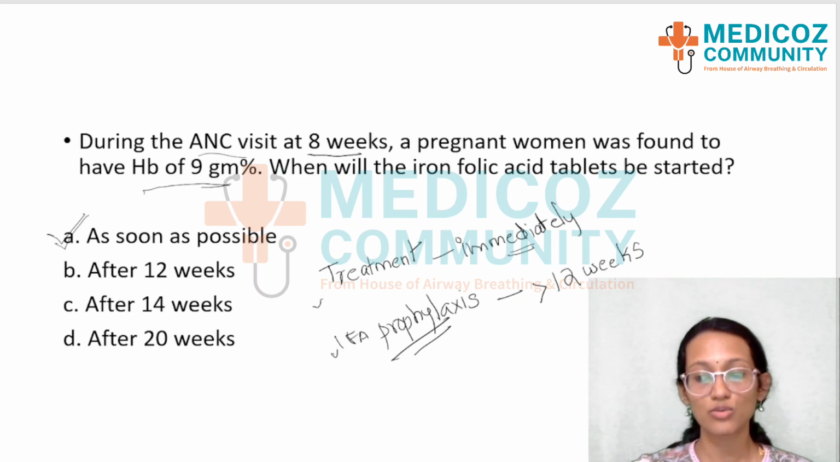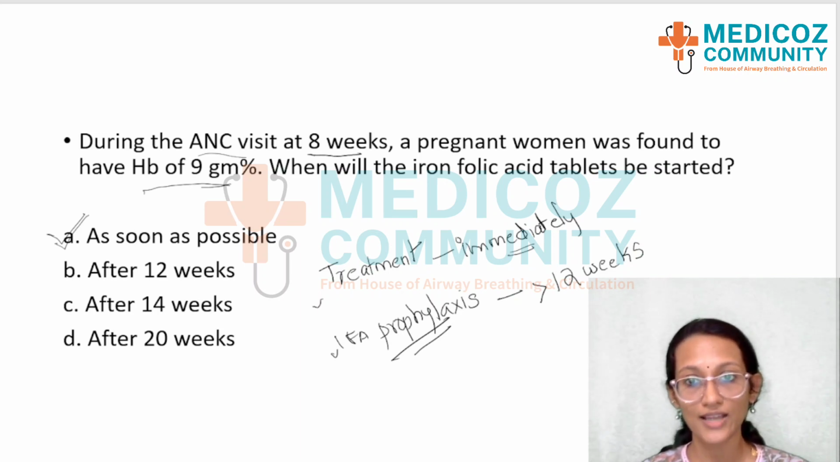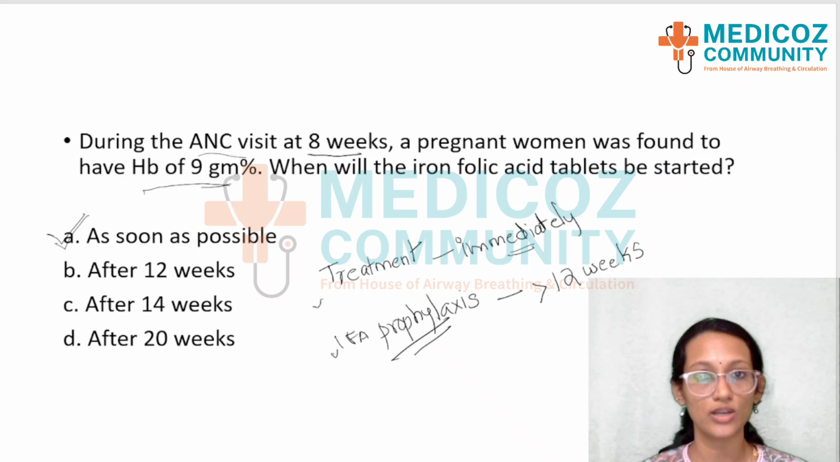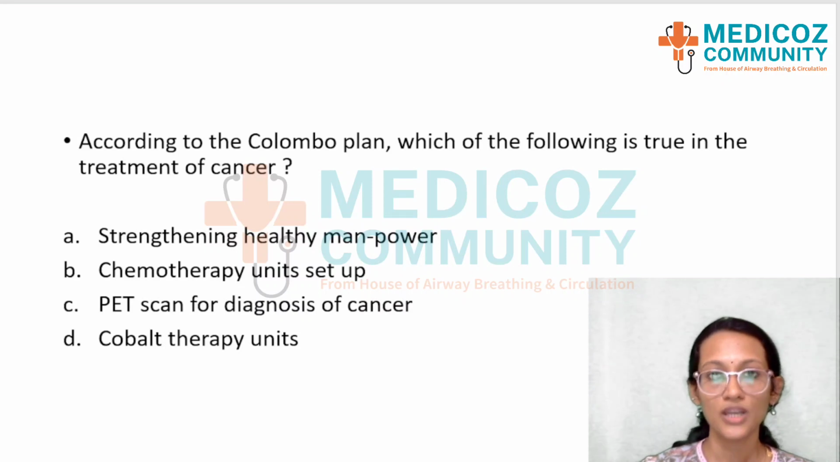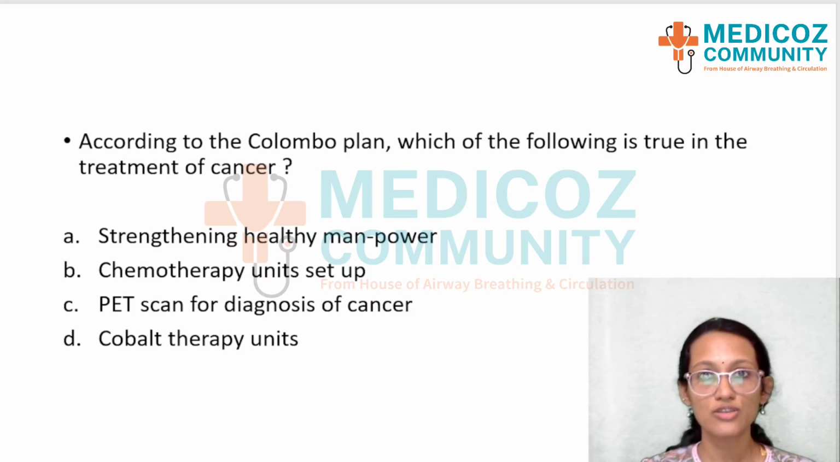Please don't get confused, because in prophylaxis we give after 12 weeks, but when she's anemic, the iron should be started as soon as possible. Moving to the next question. According to the Colombo plan, which of the following is true in the treatment of cancer? The Colombo plan is from the International Health chapter.